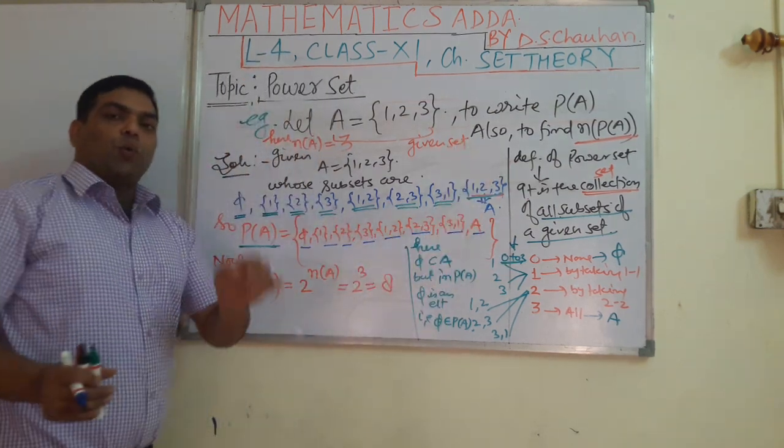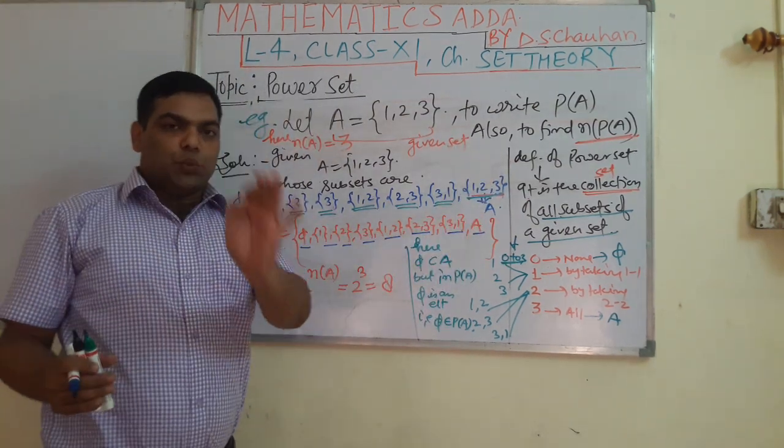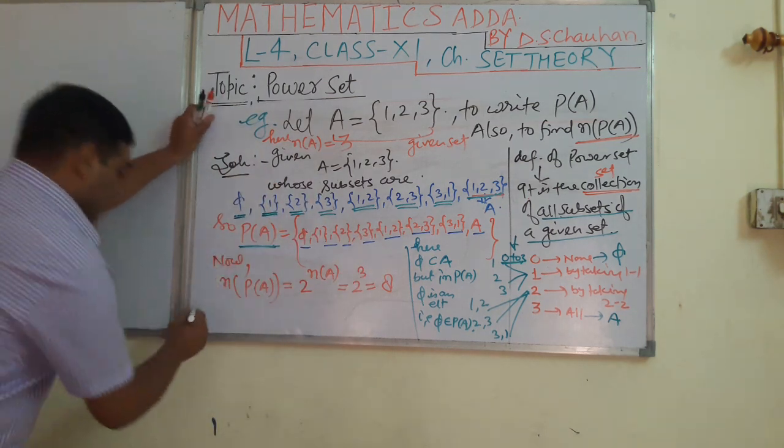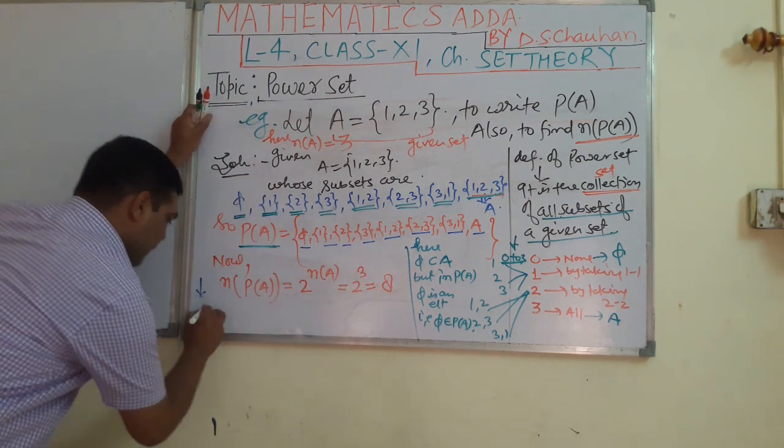Well students, one very important result you are getting from here. What is that? I am writing here.